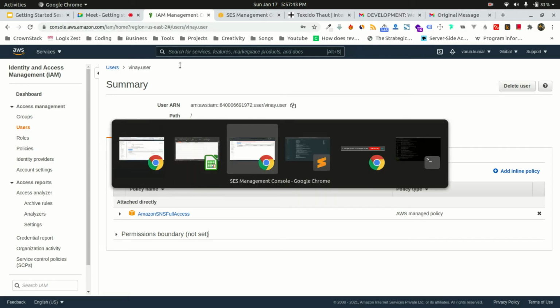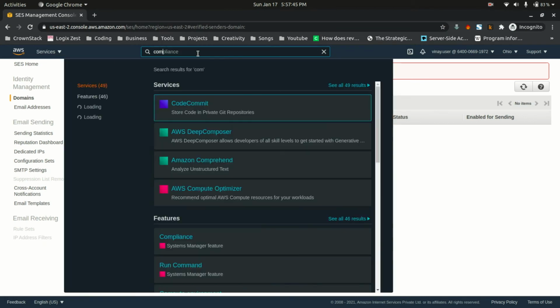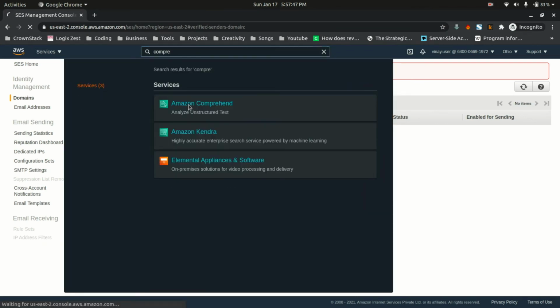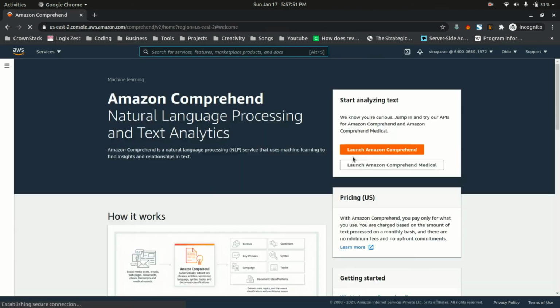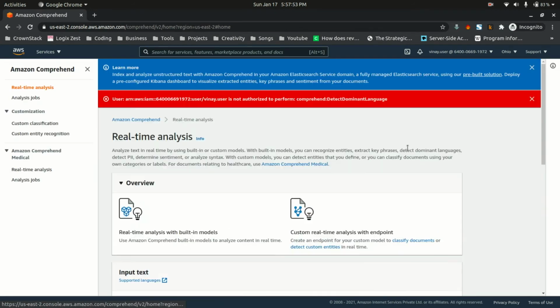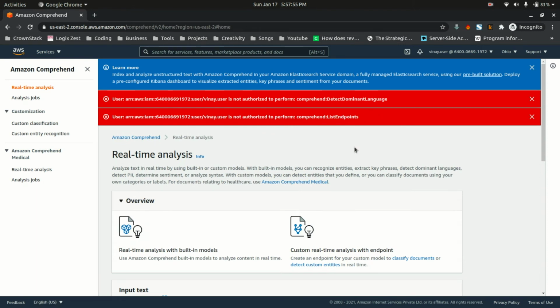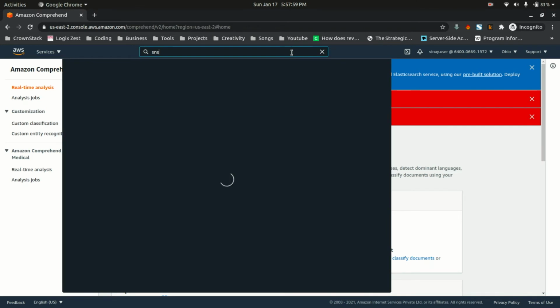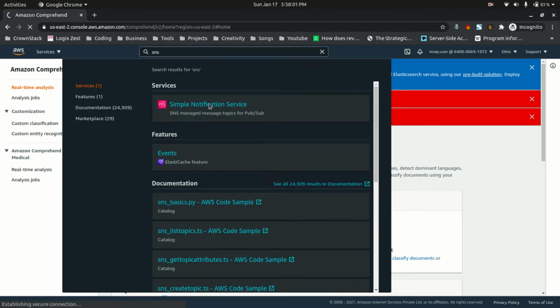Just one more example, like Comprehend. If I want to use Amazon Comprehend, you won't be able to do that because I didn't provide you the access. If I do this again, you're blocked because you don't have the access. But if I go to SNS, you will have the access of SNS.